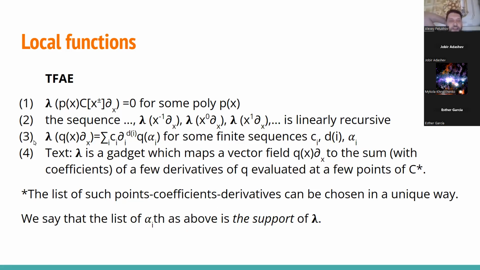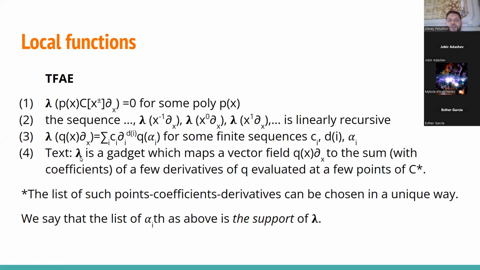Such a local function can be thought of as a gadget which picks a vector field and then collects local information at a few points. Local means that we need to know some derivatives at these points, and then we just glue it together by some linear function, and that's it.